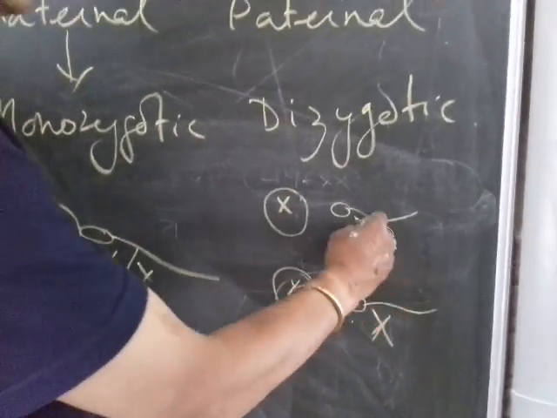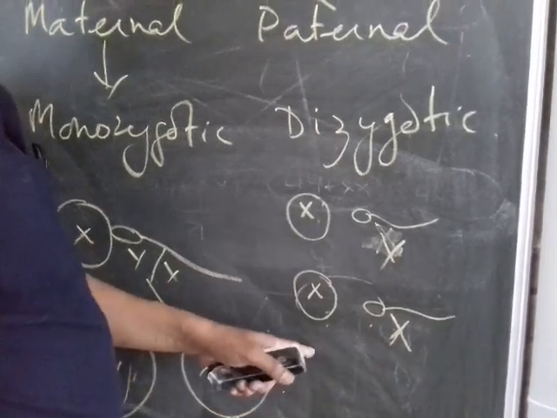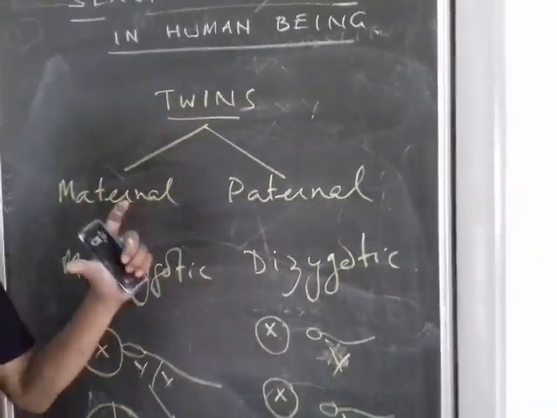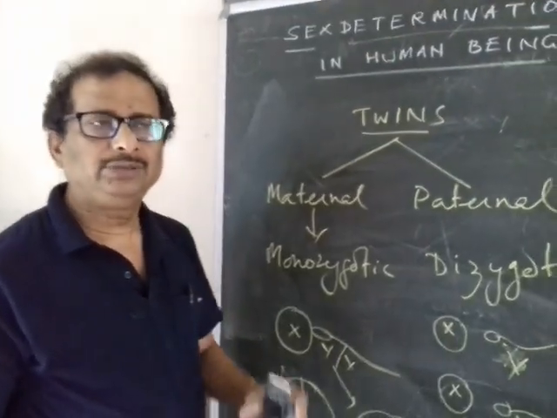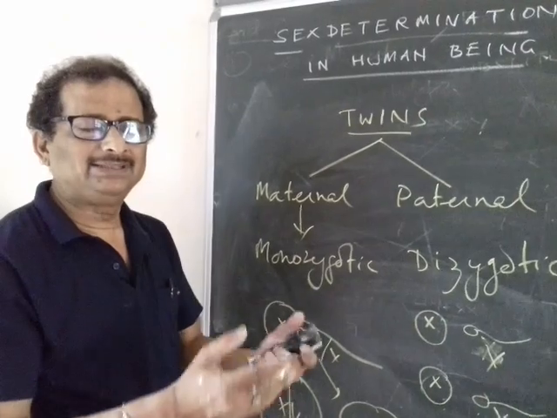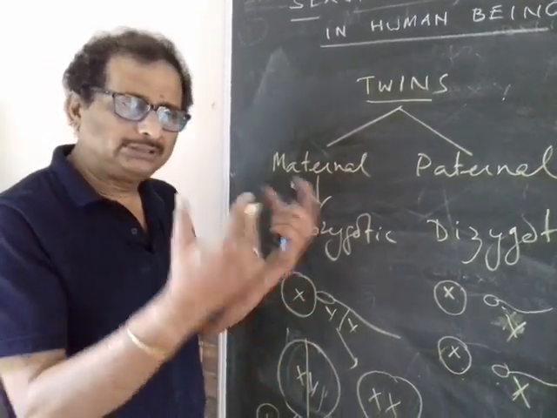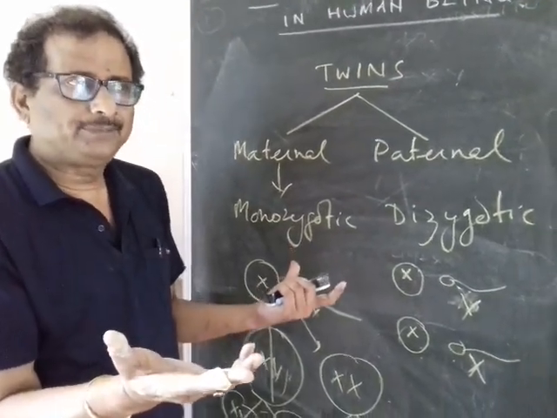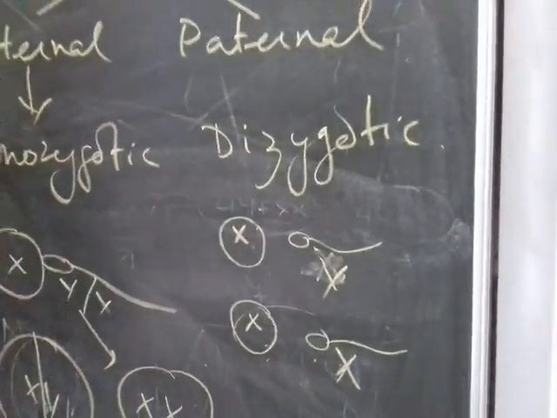Or if one is Y and another is X, then the two zygotes will be one XY and another XX. Now that will lead to a male child and a female child. So in a paternal or dizygotic twin, both the possibilities are there. That means there can be a male child and a female child, or both the children can be female, or both the children can be male.